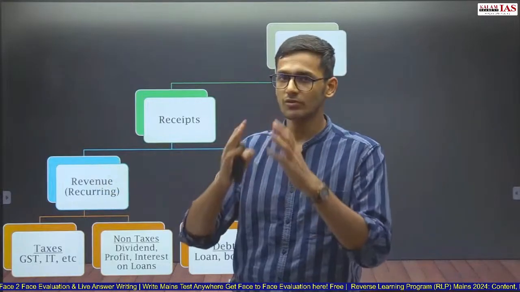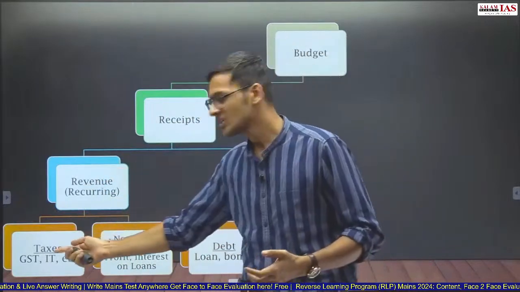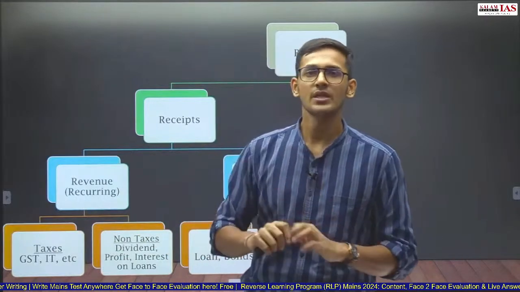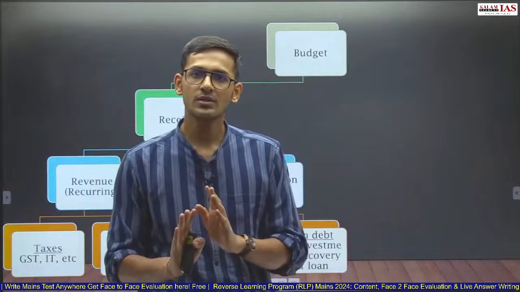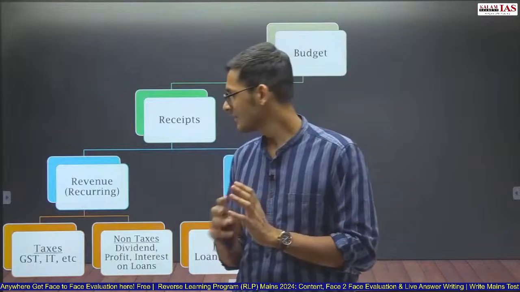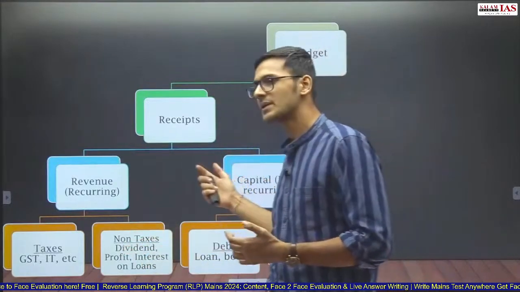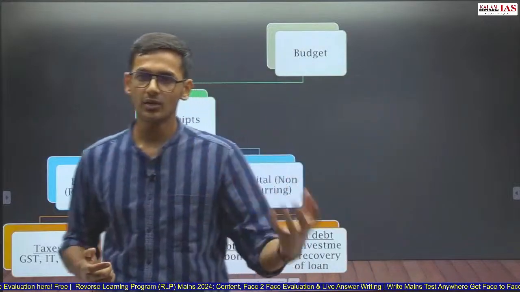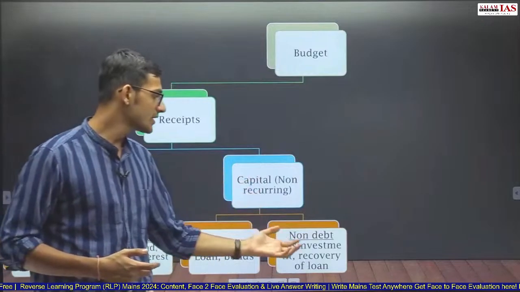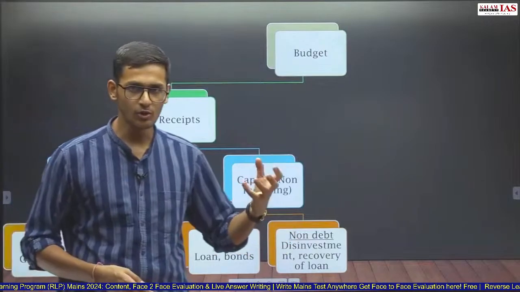Again, revenue receipts are of two types: tax and non-tax. Tax income is GST, income tax, that is very simple. Non-tax is whatever the government earns without selling its assets, without recovery of loan or taking loan from the market. That is earning of the government of India. Capital receipts are of two types: debt creating and non-debt creating. Debt creating is loans, bonds, etc., whereas non-debt creating is disinvestment, where the government sells its stake, or recovery of loan.